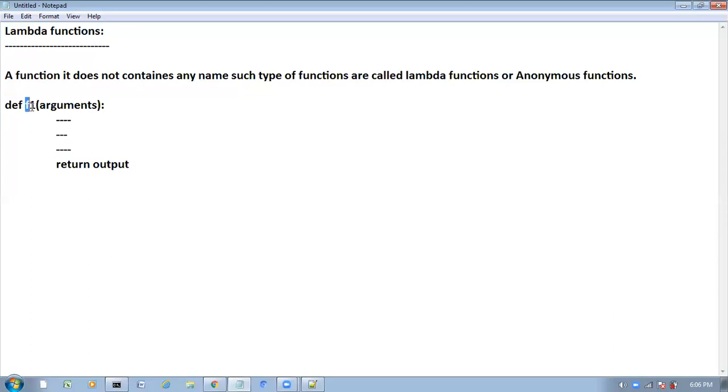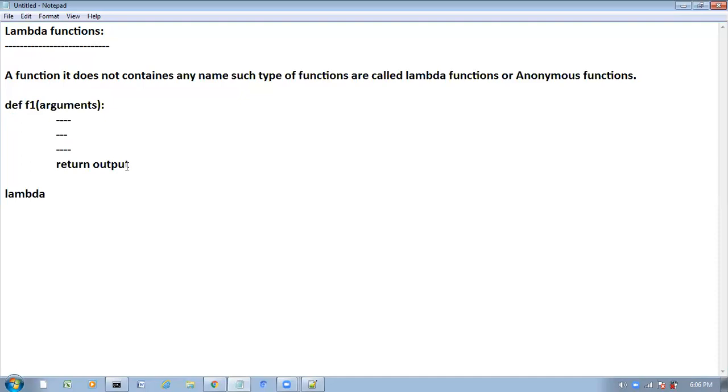After that we take one function name, and inside parenthesis we pass the arguments. Finally we return the output like this. This is the normal function. Suppose you want to write a lambda function, how will you write it? Instead of the def keyword, for lambda functions we have to take the lambda keyword.